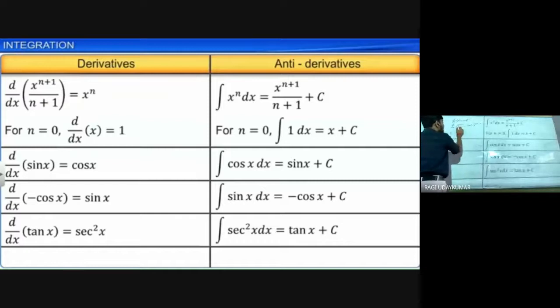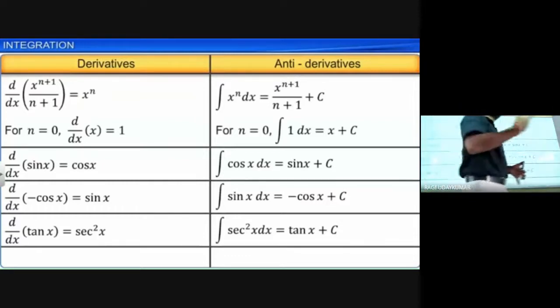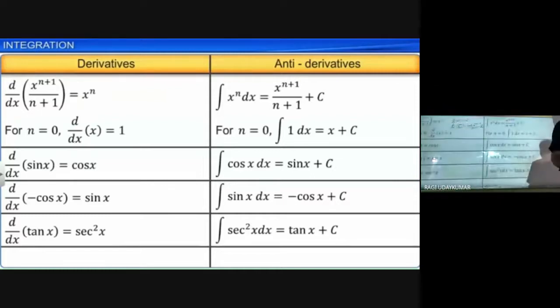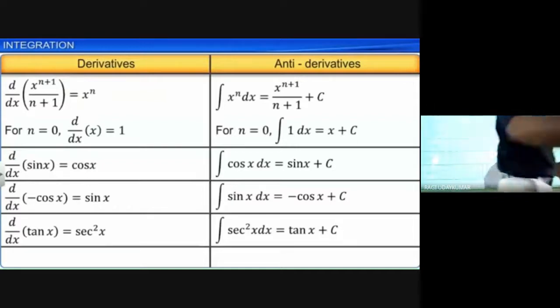The differentiation of this one, divided by n plus 1, because n plus 1 is constant, finally leaves x to the power of n. So reverse it. Why is it taken? To get the integration of x to the power of n, which will become x to the power of n plus 1 by n plus 1.